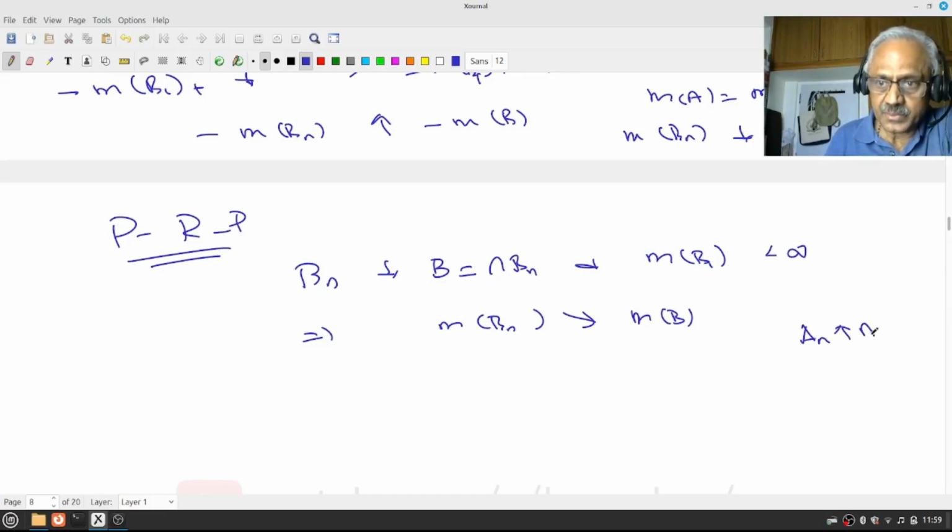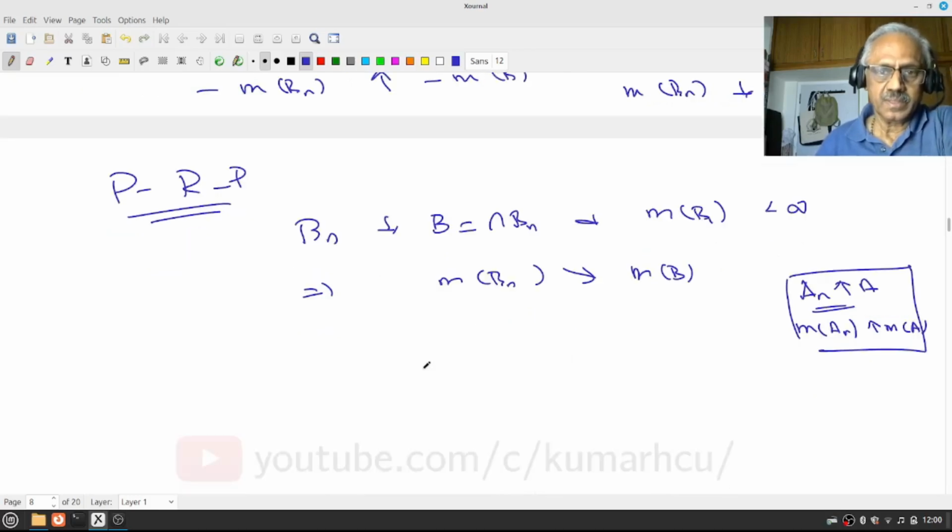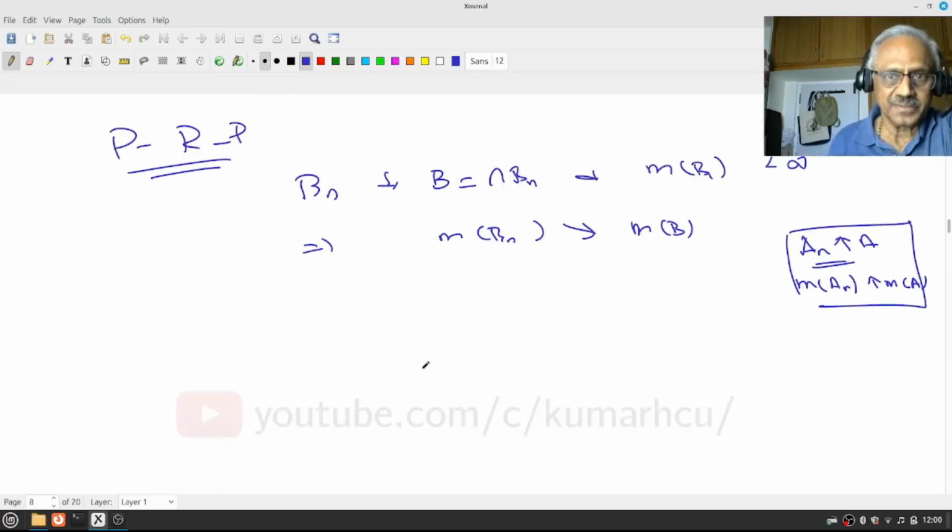If An increases to A, we saw measure of An always increases to measure of A. We didn't have to put any condition on finiteness of any measure. Here we have to impose such a further condition. But you could ask, maybe a smart proof exists which I will avoid. That's not the case. Why?